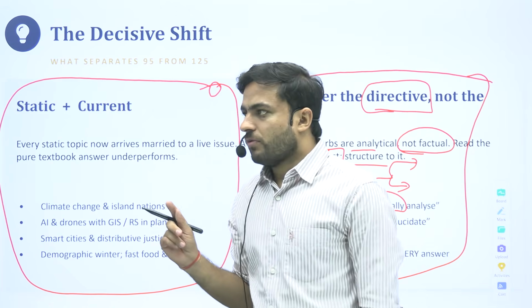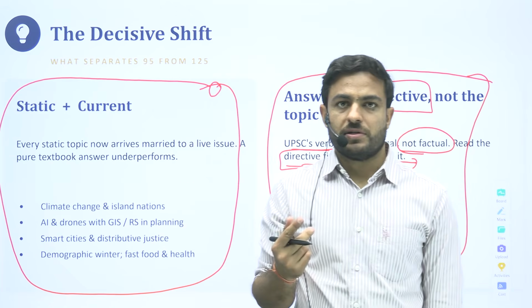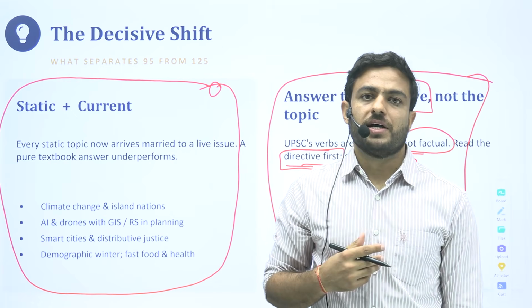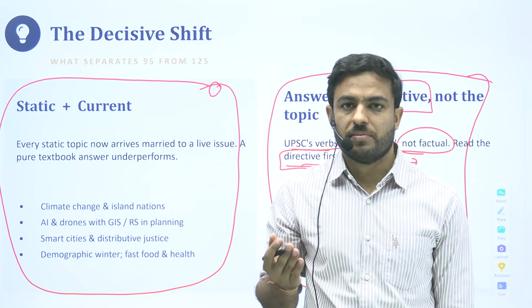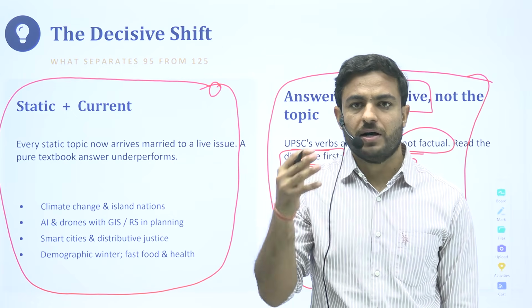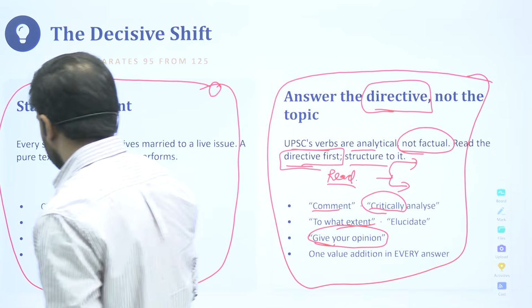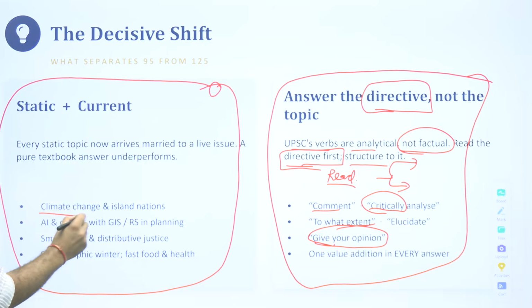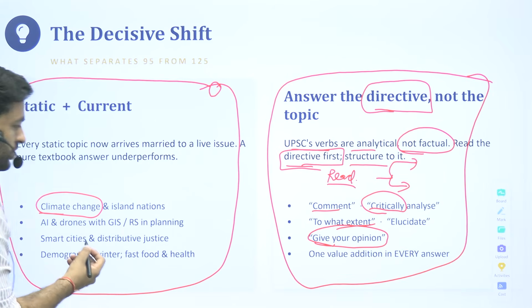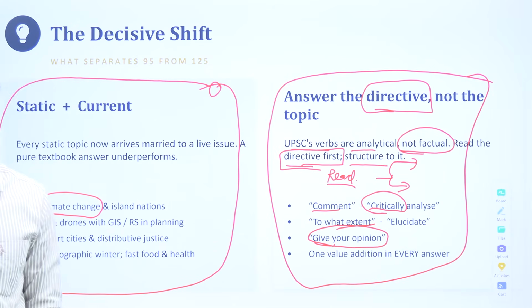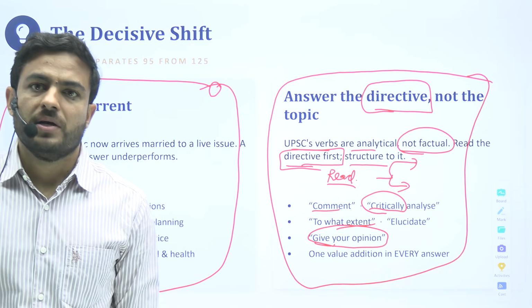And every answer of yours should reflect this particular thing. Even if UPSC has not explicitly asked you about something, you just try to give an applicable dimension to your answers. So if they are talking about climate change, then you'll have to focus upon the island nations that are there.